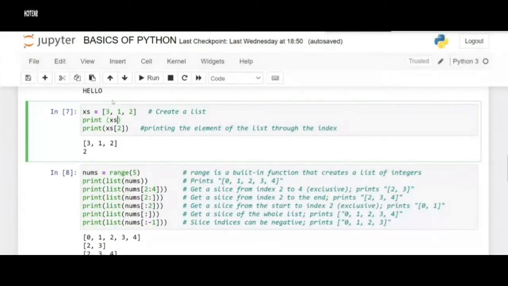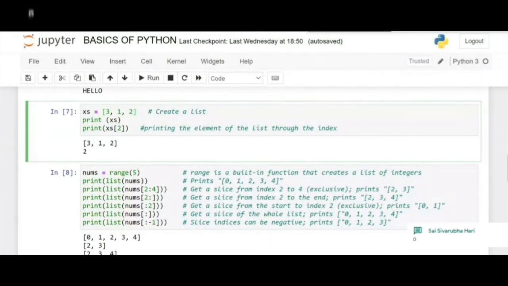Indexing is something we all know, like in our notebooks, right? We put index number 1 and we write the title of the chapter or something. In the same way, here the indexing doesn't start from 1, that's the catch. It starts from 0. So the index of the element 3 is 0.